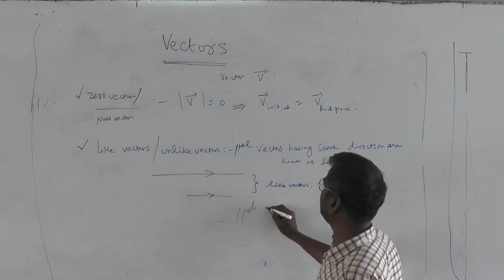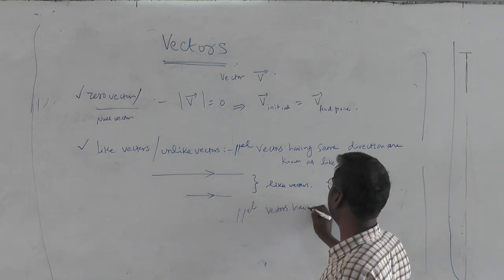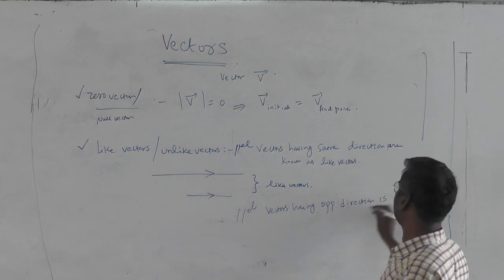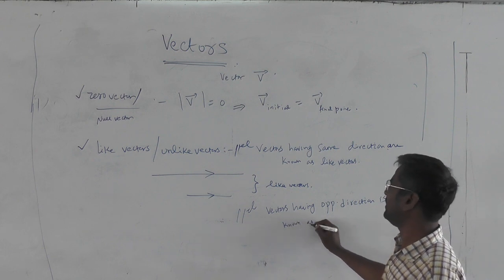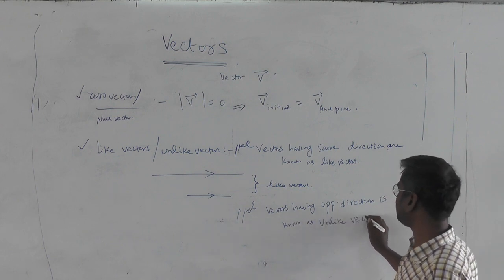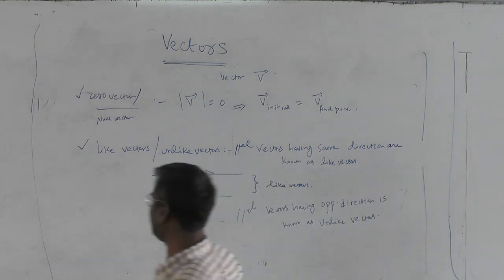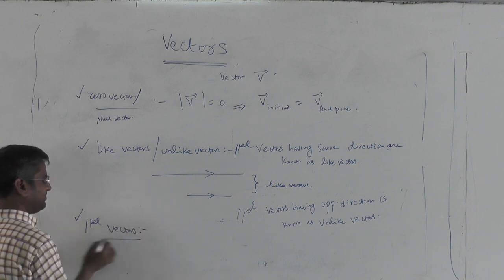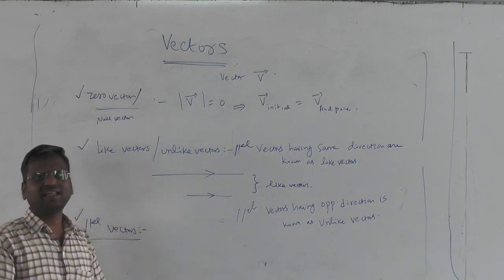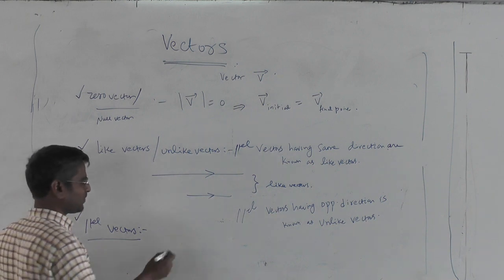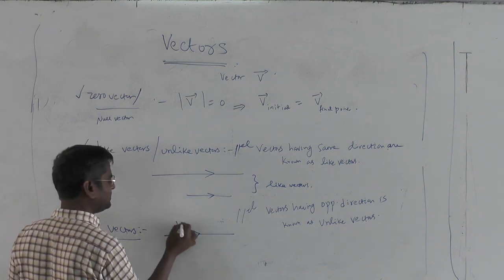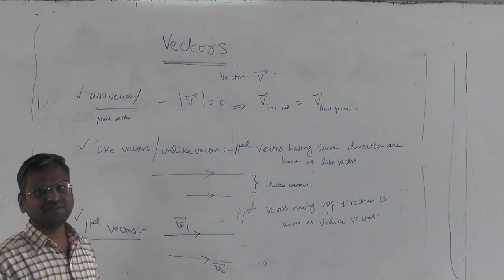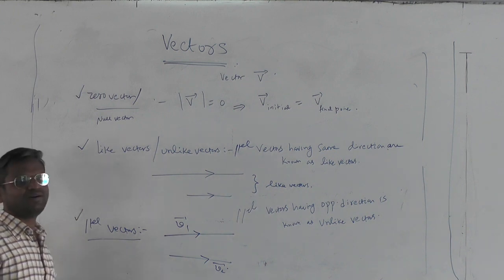Similarly, parallel vectors having opposite direction are known as unlike vectors. Although it is obvious, you can again write what are parallel vectors. Parallel vectors, they shall have same direction again. Suppose this is one vector v1 bar, this is another vector v2 bar. They might have different magnitude. The line of support can be same or different.